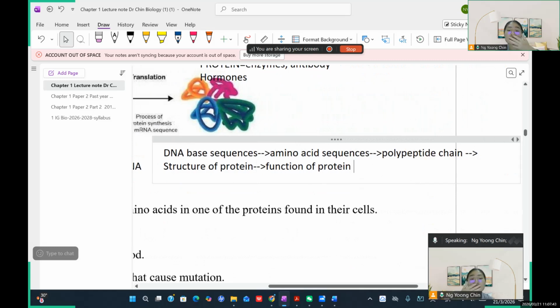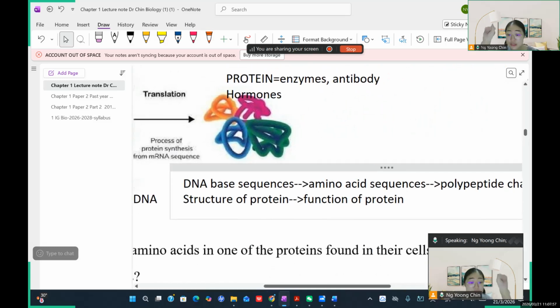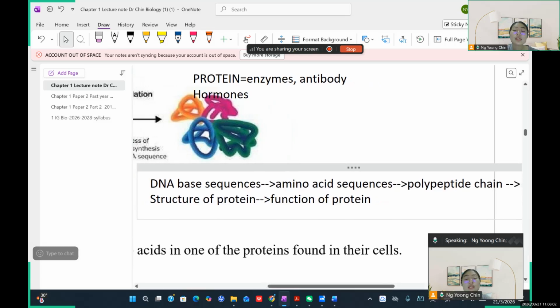Just for your information, you will also learn this in future. We talk about protein: the structure is very important for proteins. If you alter the structure of a protein, you destroy or affect its function. The structure of proteins depends on the amino acid sequence.